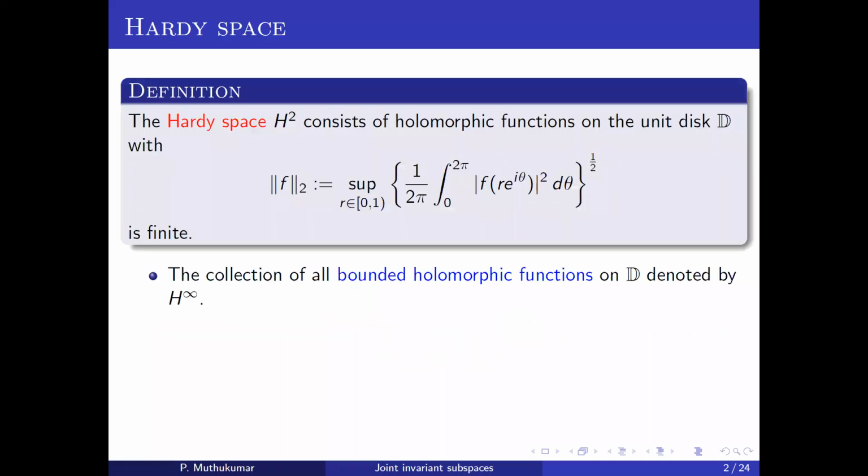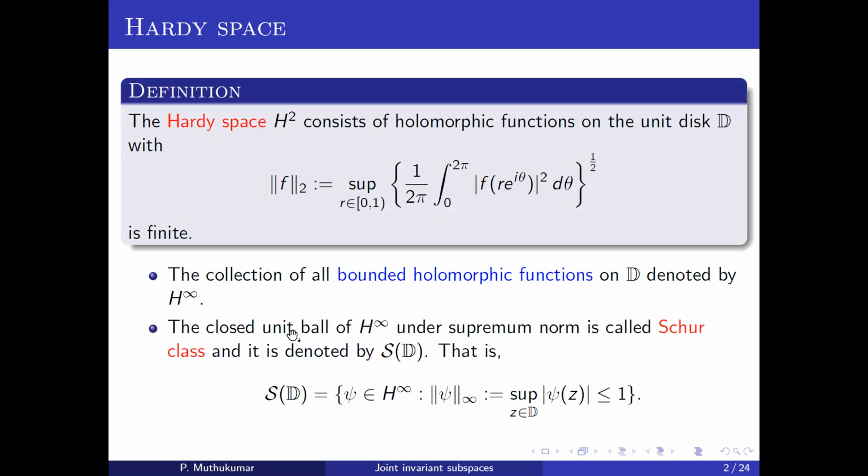First we recall the definition of Hardy space. Hardy space is the set of all analytic functions on the unit disk D for which this norm is finite. The set of all bounded analytic functions we denote by H infinity. The closed unit ball of H infinity we denote by S of D, that means the set of bounded functions with supremum less than 1.